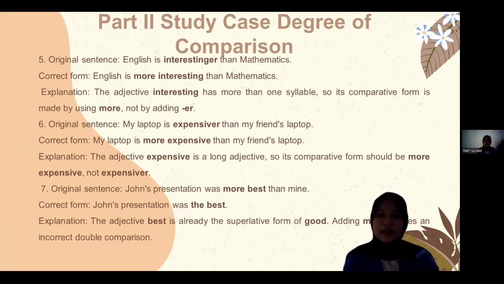Correct form: my laptop is more expensive than my friend's laptop, because the adjective expensive is a long adjective, so its comparative form should be more expensive, not expensiver. Number 7: John's presentation was more best than mine. The correct form: John's presentation was the best, because the adjective best is already the superlative form of good. Adding more creates an incorrect double combination.